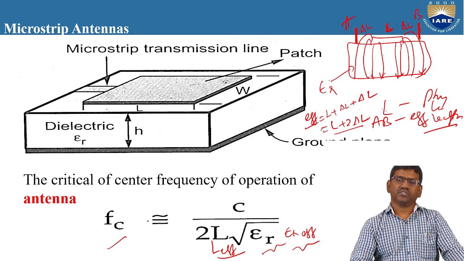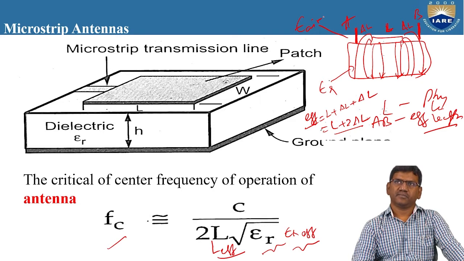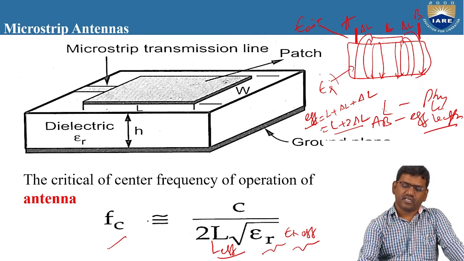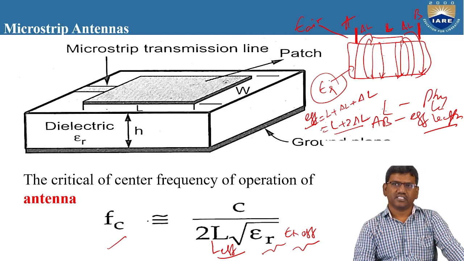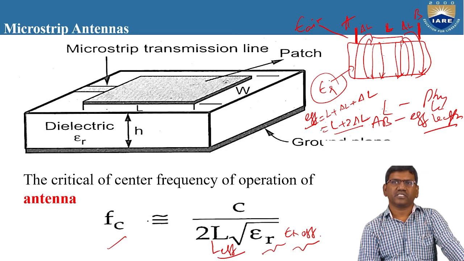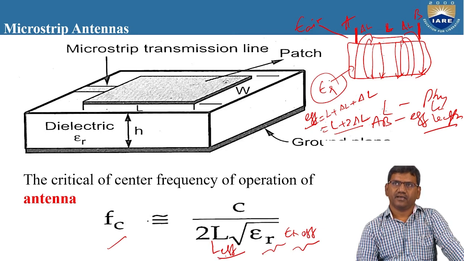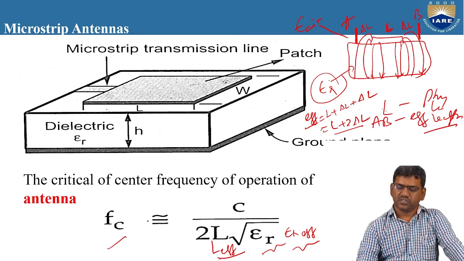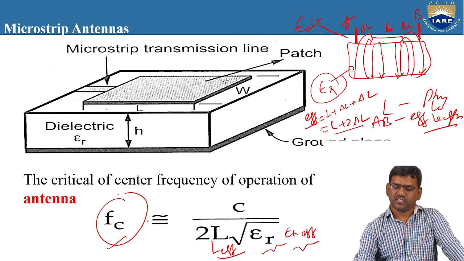Here there is air, so the epsilon of air must also be considered. Epsilon of air plus epsilon r of the substrate gives the effective value of the dielectric, which we commonly indicate as epsilon r effective. And this is L effective. So these are the things to be modified in this general expression of Fc.